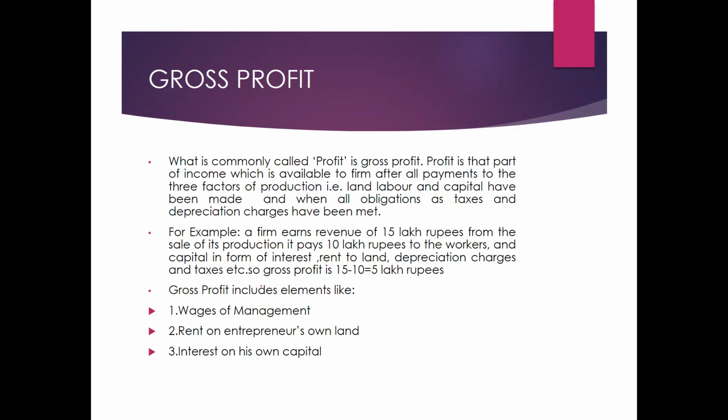Example: a firm earns revenue of 15 lakh rupees from the sales of production. It pays 10 lakh rupees to the workers and capital in the form of interest, rent to land, depreciation charges, taxes, etc. So gross profit is 15 minus 10 equals 5 lakh rupees. Gross profit includes elements like wages of management, rent on the entrepreneur's own land, and interest on his own capital.